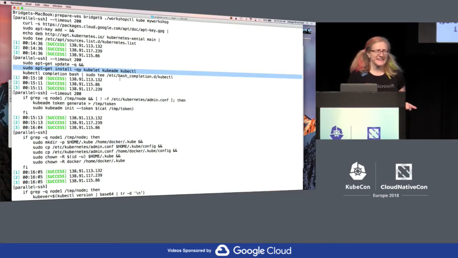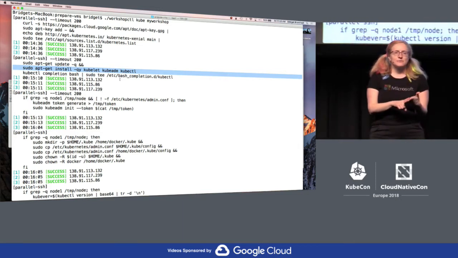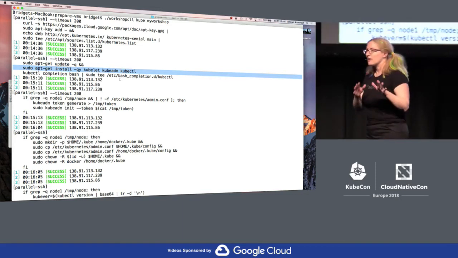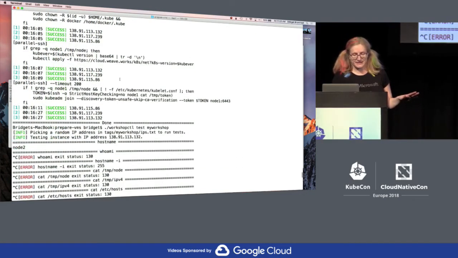And this is all with parallel SSH. A caveat, and we'll get to the warnings and caveats, because there are a bunch of things to worry about. And again, pull requests accepted, because we could use some improvements in some of these scripts.